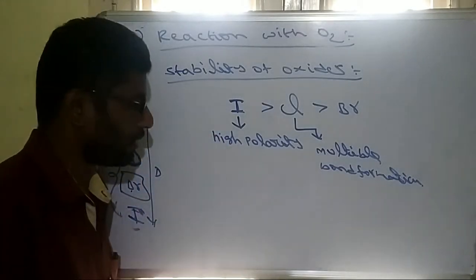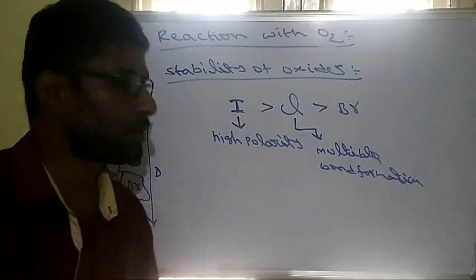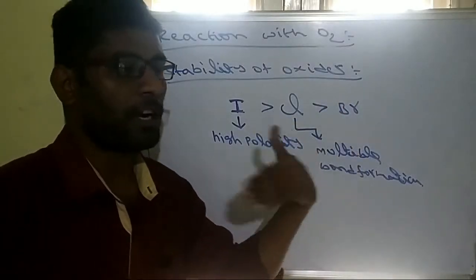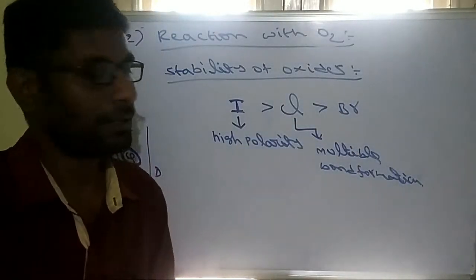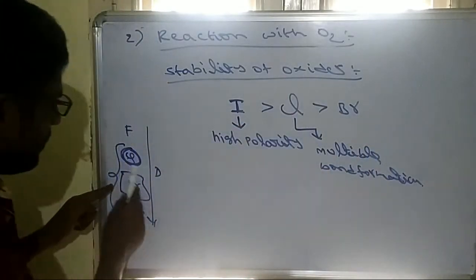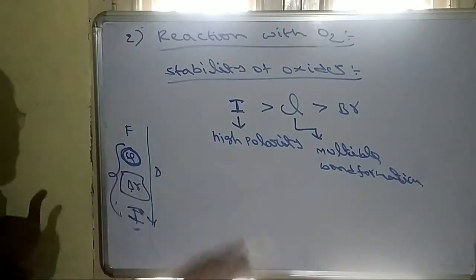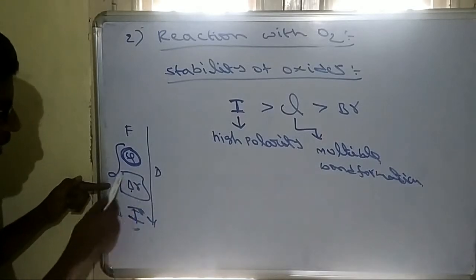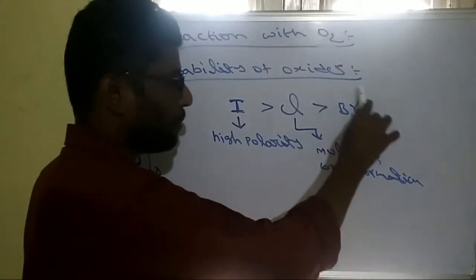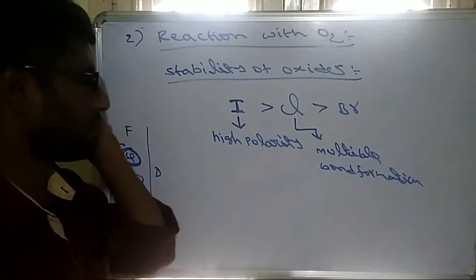Iodine oxides are more stable due to more polar nature. After that, chlorine oxides are more stable due to formation of multiple bonds. In bromine, multiple bond formation is not possible like chlorine, and high polarity is also not possible like iodine, because it is in between. Because of its big size it cannot form multiple bonds, and because its electronegativity is not very low, it cannot form a highly polar bond either. That's why bromine oxides are less stable. Most important, this is the stability order of oxides.